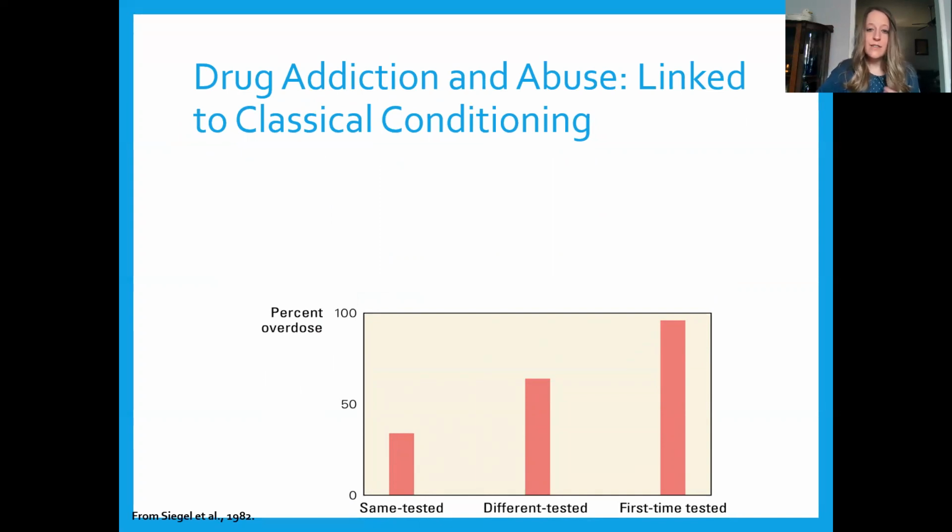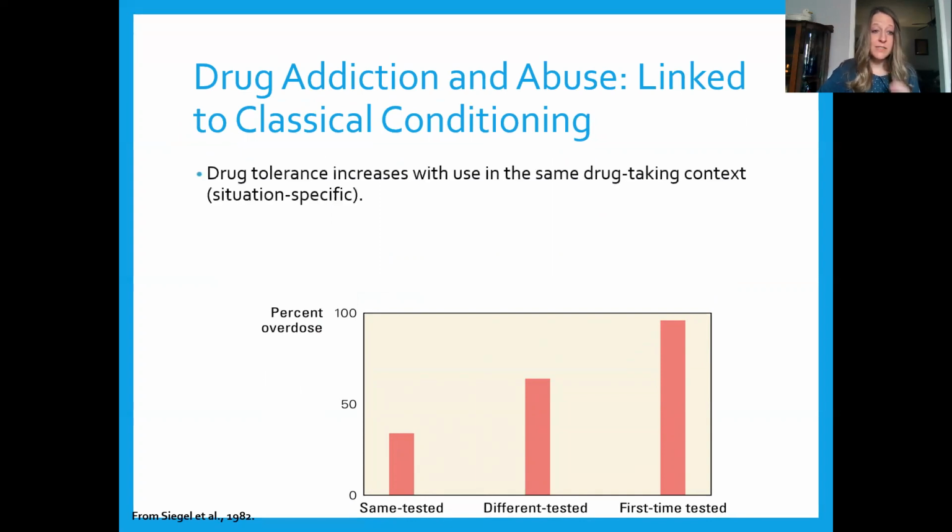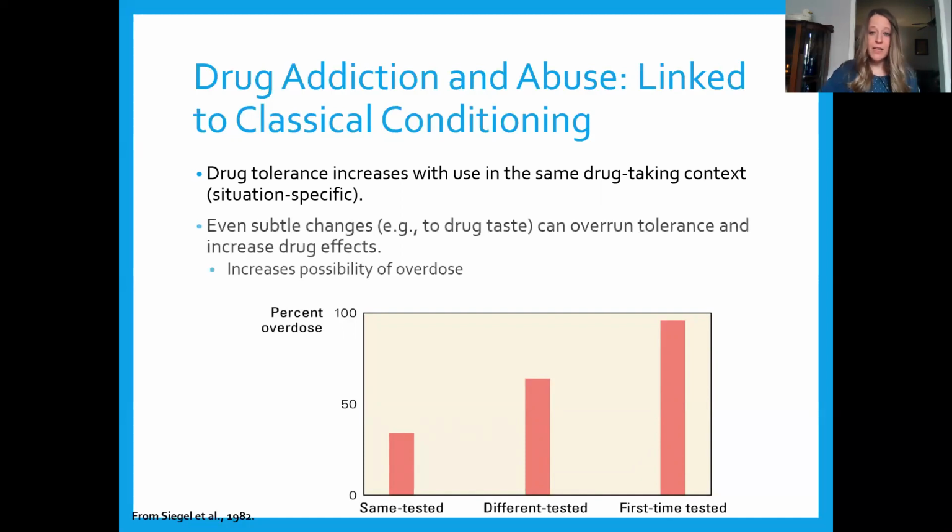Siegel and colleagues predicted that this could be a recipe for disaster if the conditioned response is situation specific, which it should be according to classical conditioning. So the prediction is that the tolerance only exists when the conditioned stimuli are present. In the absence of the conditioned stimuli, the body is unprepared for the onset of the drug. It hasn't taken these preemptive measures to prepare for the effects of the drug. Hitting the body with a high dose when it is unprepared could have disastrous effects. This high dose is tolerated in familiar environments, but could shock the system in a new environment.